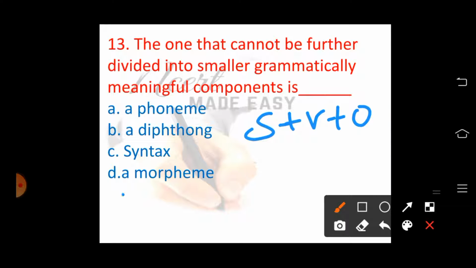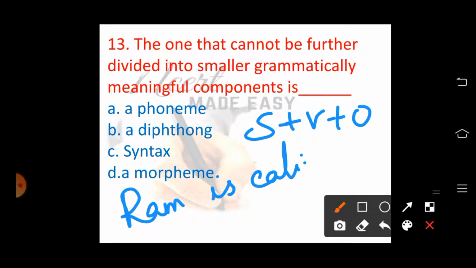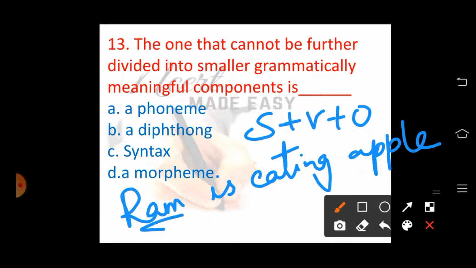For example, Ram is eating apple. Here, this is subject, verb and object. You cannot write Ram apple eating. This is not a proper sentence. Proper sentence means it should contain subject, then after verb and then after the object, and it is syntax.